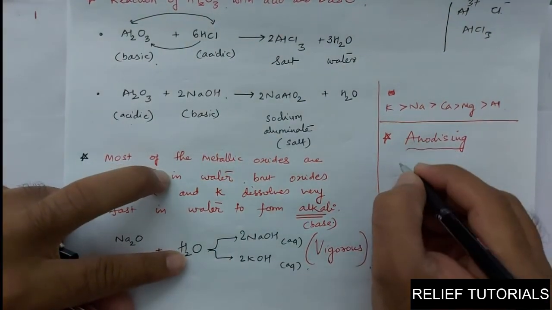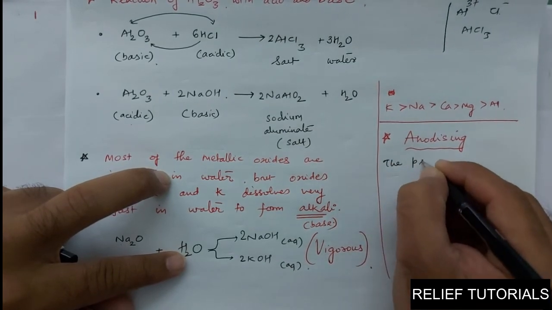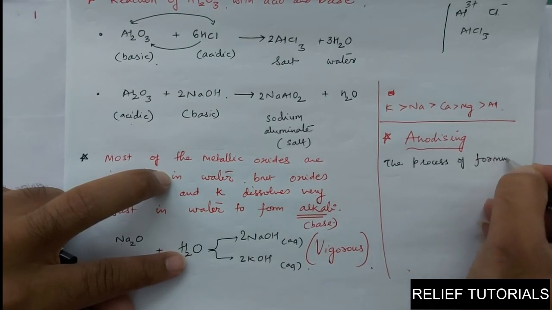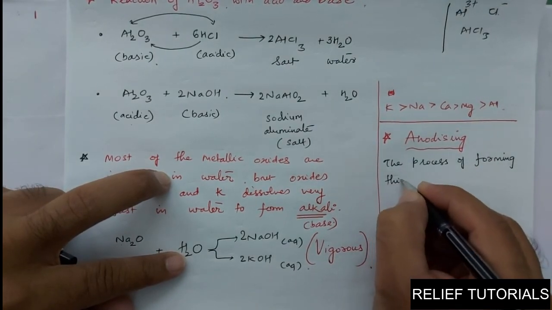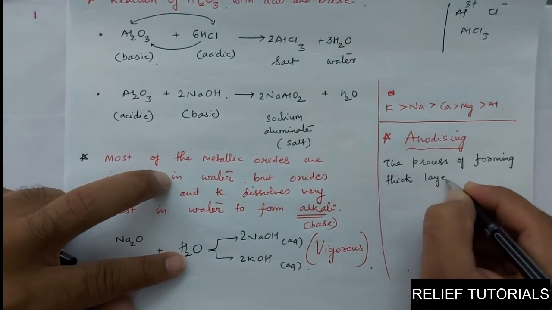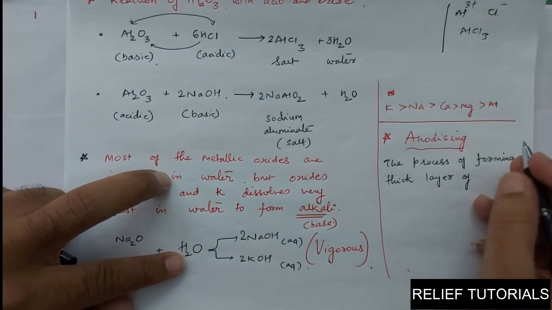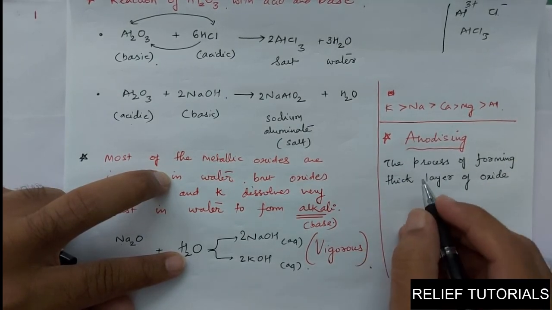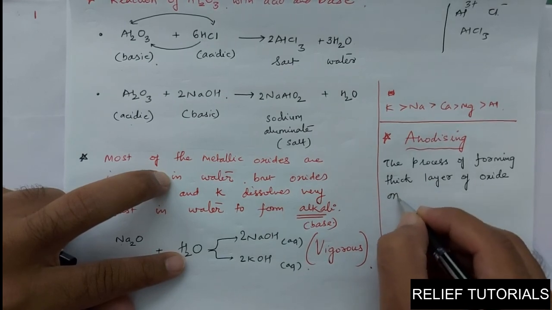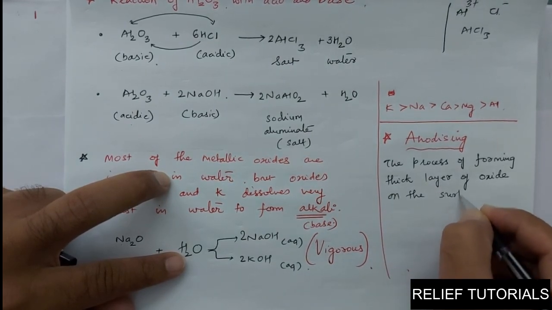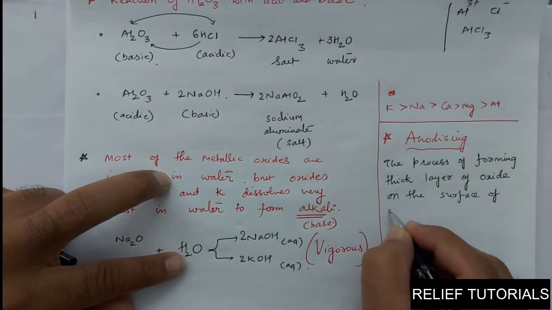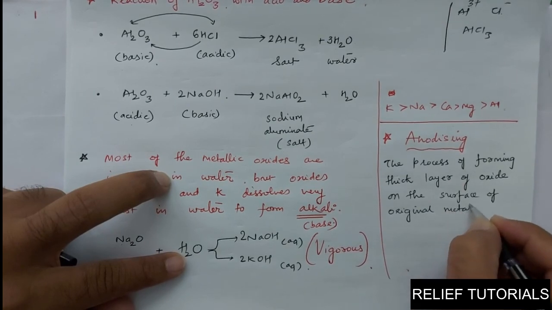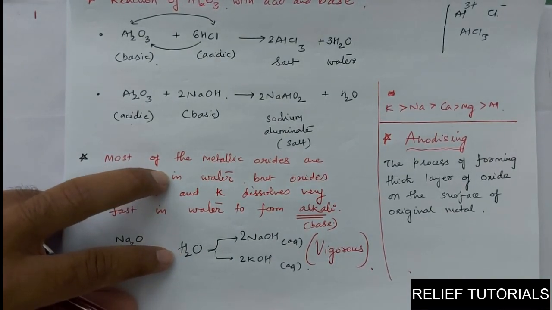It is the process of forming a thick layer of oxide on the surface of the original metal is called anodizing.